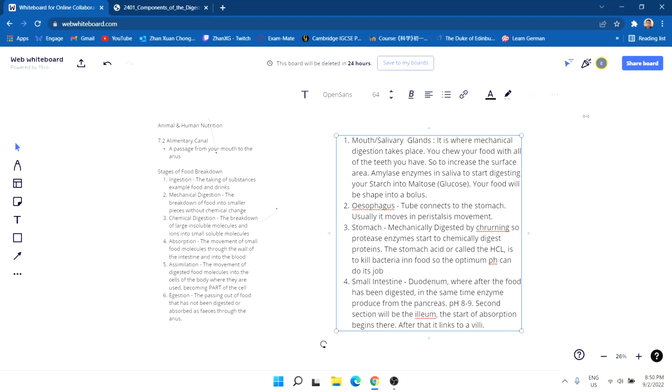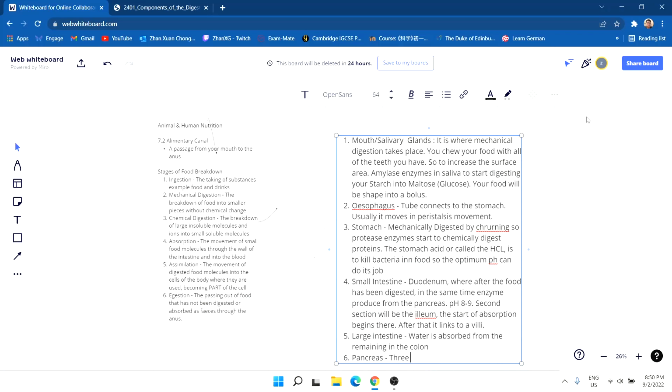All right, next one, the large intestine. Water is absorbed from the remaining food in the colon. The colon is basically the large intestine, just keep note of this. And then we've got the pancreas.